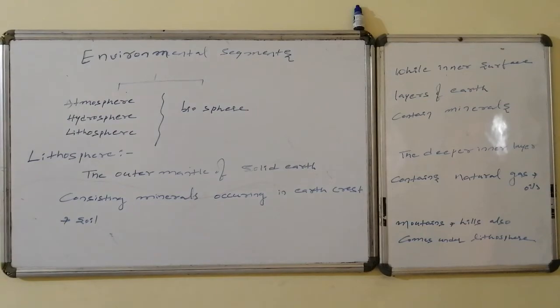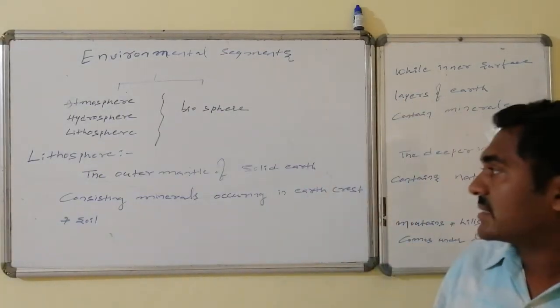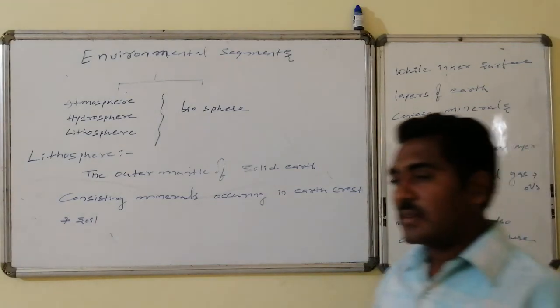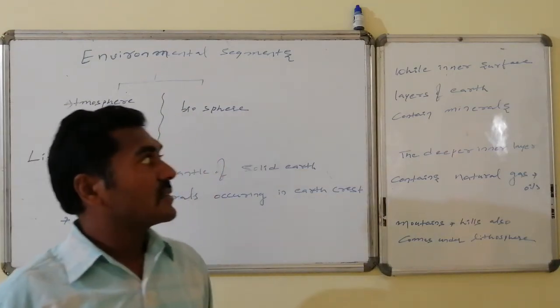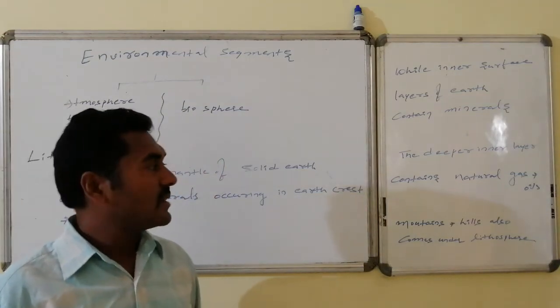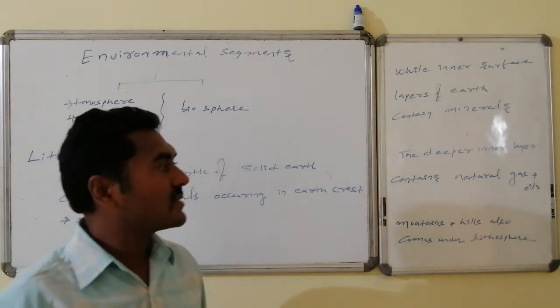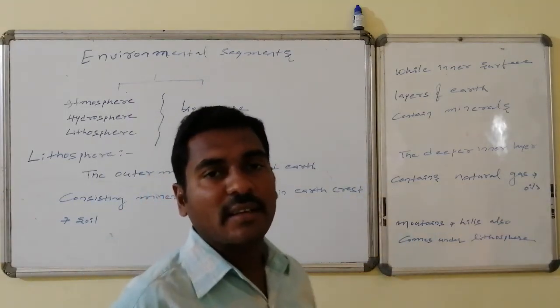Lithosphere is the study related to the earth's crust. The outer solid earth crust consists of minerals occurring in the earth's crust as well as the soil, whereas the inner surface of the layers of the earth contains minerals, and the deeper inner layers of the lithosphere contain natural gas as well as oils. Even mountains and hills come under the lithosphere.